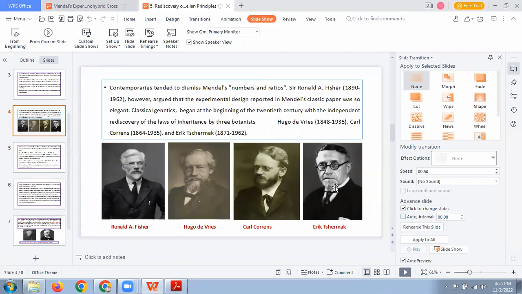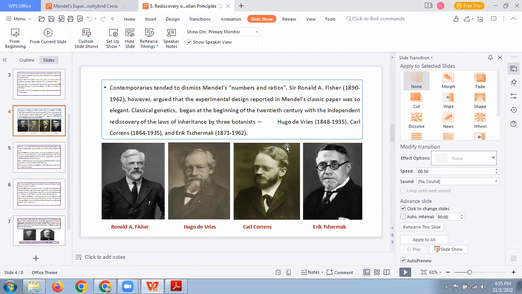So these people, with their understanding, and in this period, a lot of genetic terms were in practice, like genes, genetics, genotype, phenotype. Mendel did not use the terms genotype and phenotype, but it's a later period.